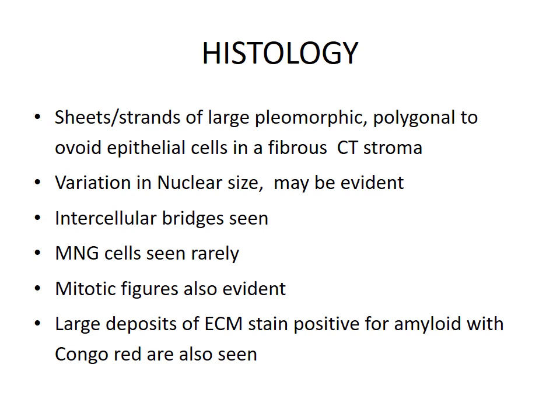Coming to the microscopic features, sheets and strands of large pleomorphic polygonal to ovoid epithelial cells in a fibrous connective tissue stroma are seen. Variation in nuclear size may be evident. Intercellular bridges are seen. Multinucleated giant cells are rarely seen. Mitotic figures are also evident. Large deposits of ECM stain positive for amyloid with Congo red are seen.